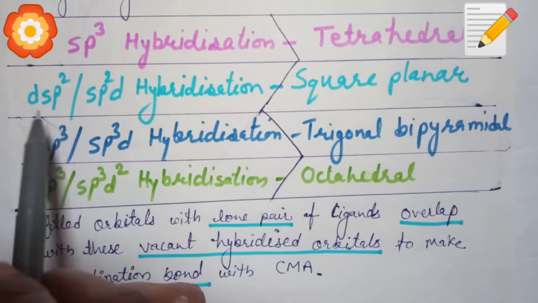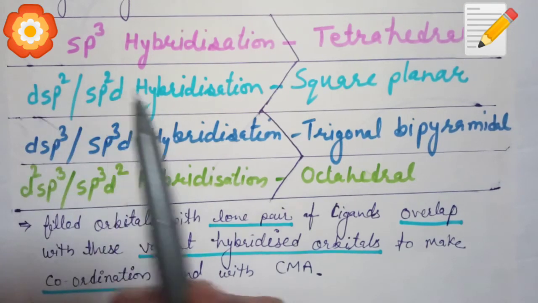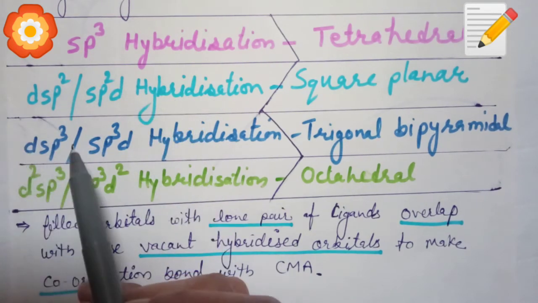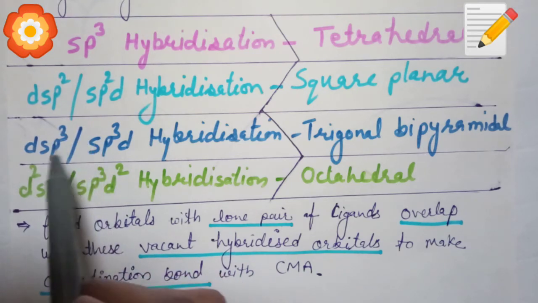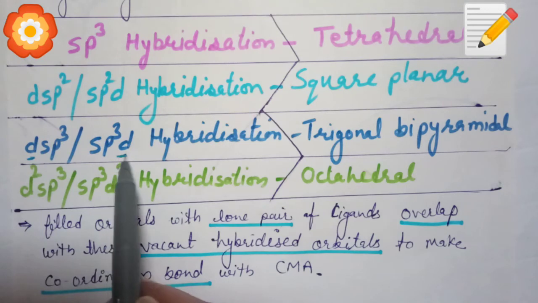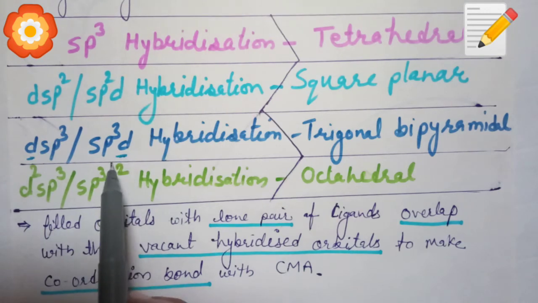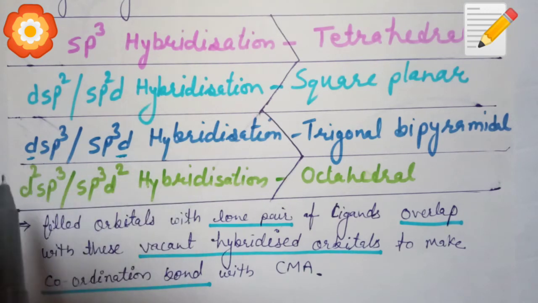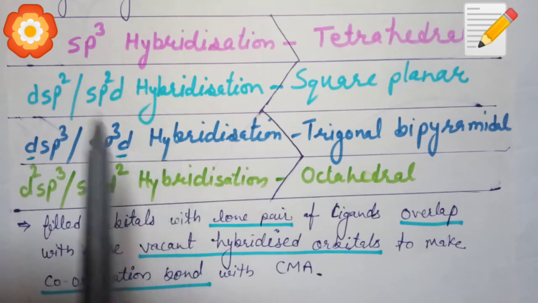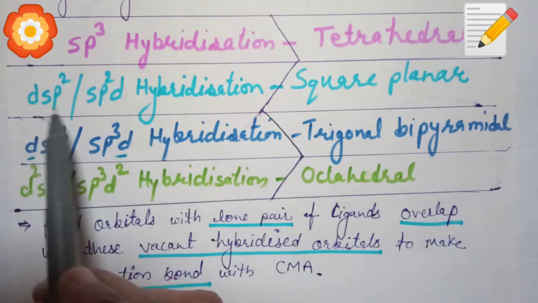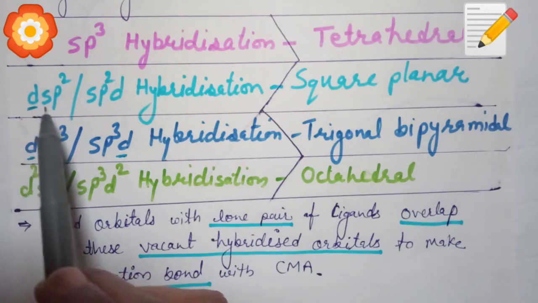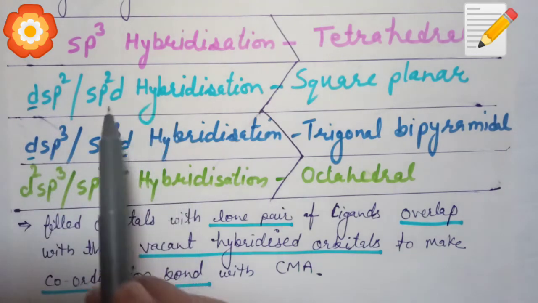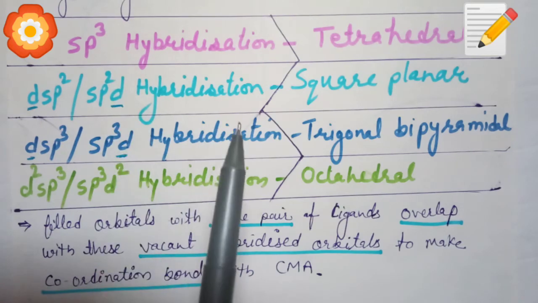You are seeing here that dsp2 or sp2d, same thing, but what is the difference between these hybridizations? The difference is whether the d orbital taking part in the hybridization belongs to the inner shell or the outer shell. If the d orbital belongs to the inner shell, then it will be written first, and if it belongs to the outermost shell, then it will be written last.